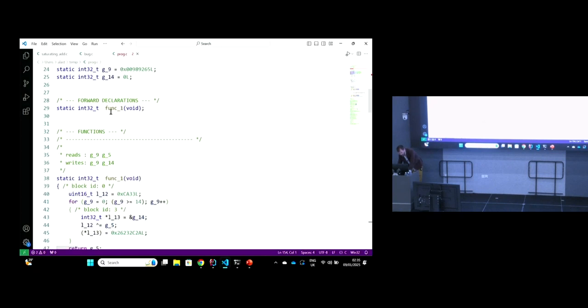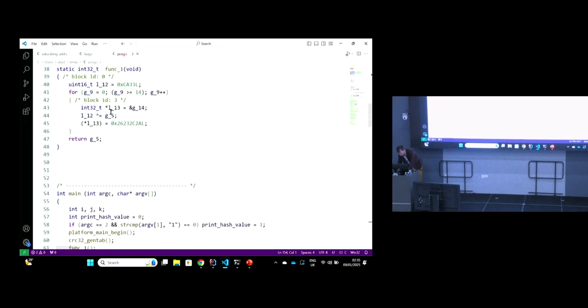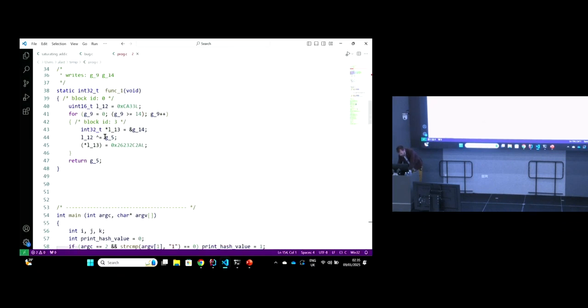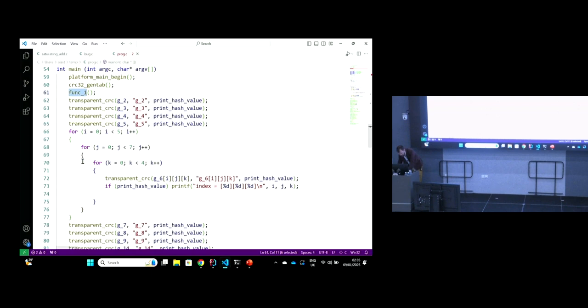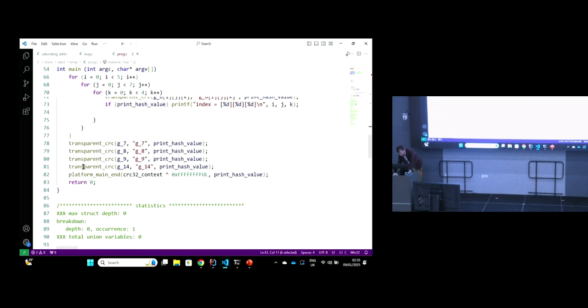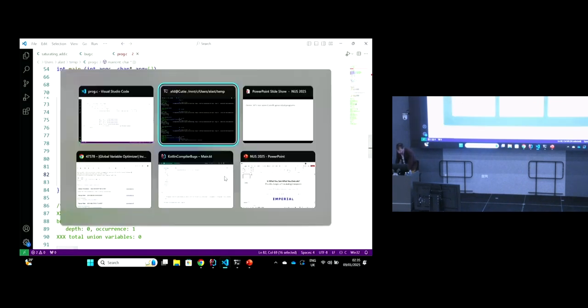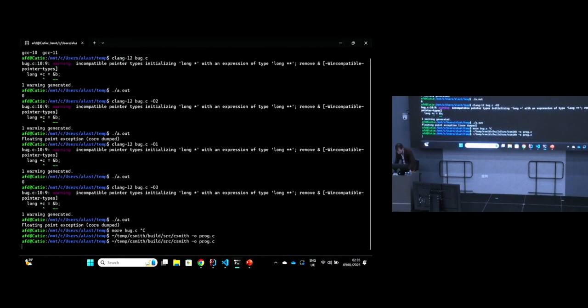We've got one function, and that function does some random computation, and then we've got a main that is going to call that function, and then hash together the values of all the globals, and ultimately it's going to print the value of the hash it computed. So that's a pretty small C-Smith generated program. Let's generate another one. You can see that it took a bit longer that time.